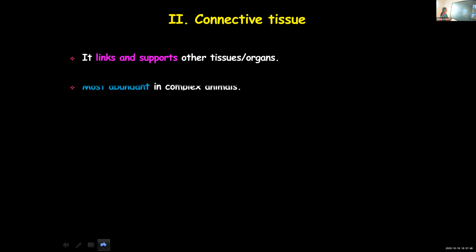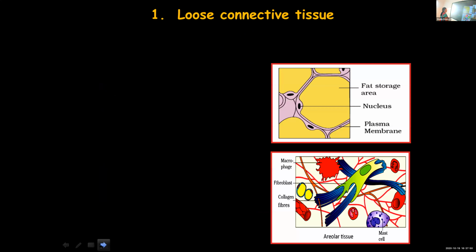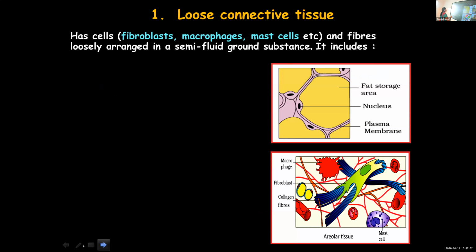Now we'll start with the first one, loose connective tissue. As the name suggests, the fibers and cells are very loosely packed. They are arranged in a semi-fluid ground substance or matrix. The ground substance, otherwise known as matrix.